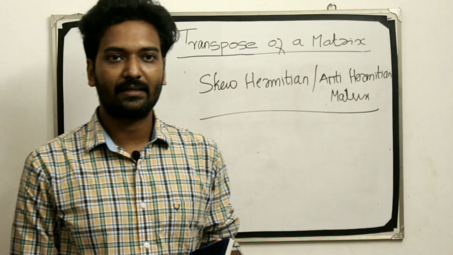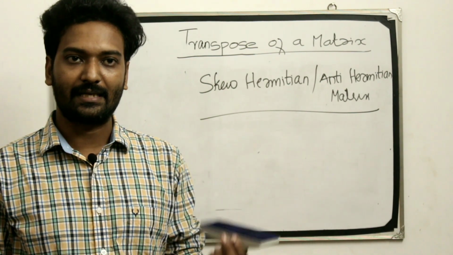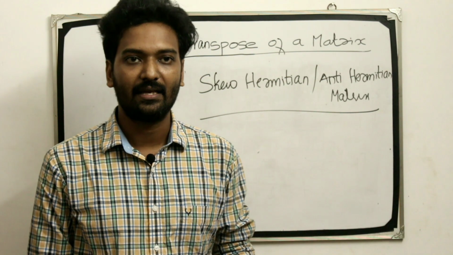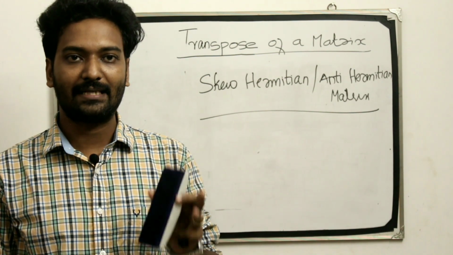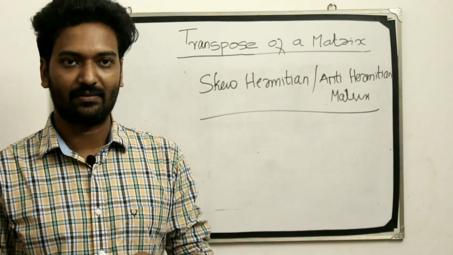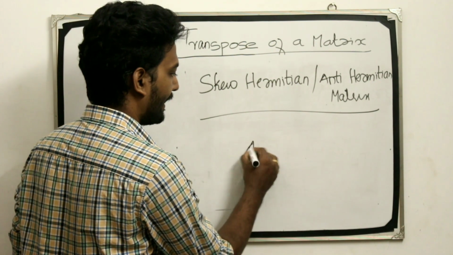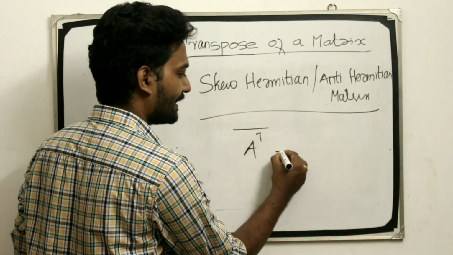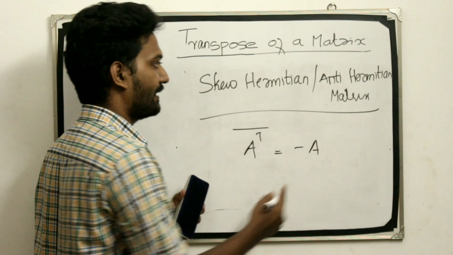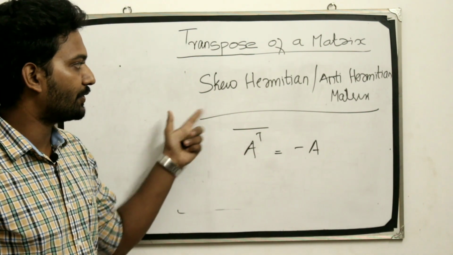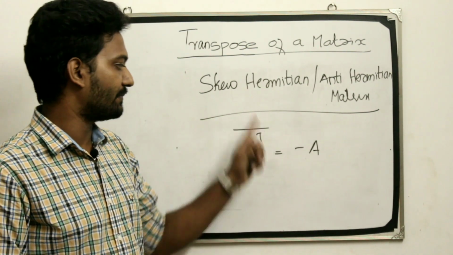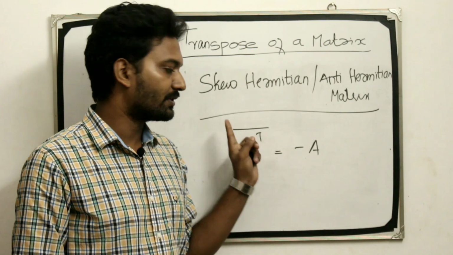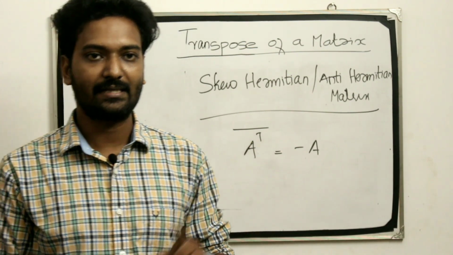A square complex matrix is said to be skew Hermitian if its conjugate transpose is equal to its negative. That is, A transpose the whole conjugate is equal to minus A. This type of matrix is called a skew Hermitian or anti-Hermitian matrix.